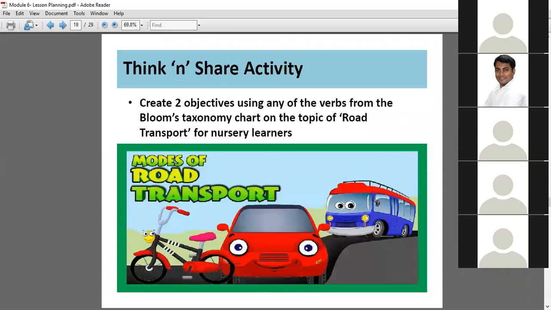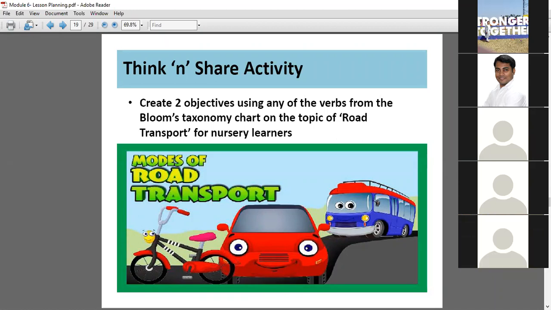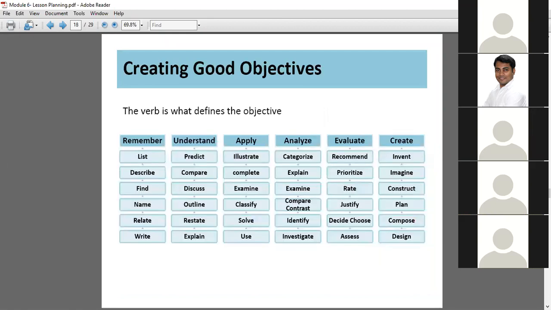Next is the think and share activity. Can someone read this out? Create 2 objectives using any of the verbs from the Bloom's taxonomy chart on the topic of road transport for nursery learners. Modes of road transport. Create 2 objectives. What can be the 2 objectives? We just saw the objectives in the last slide, right?